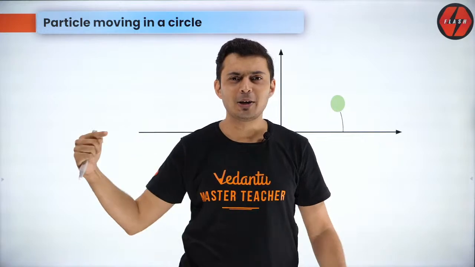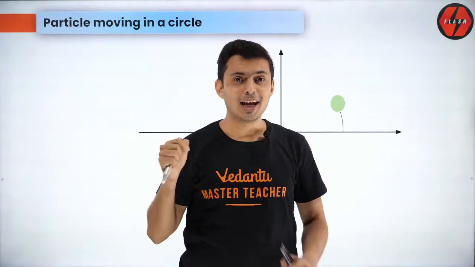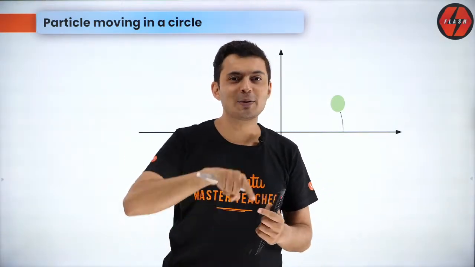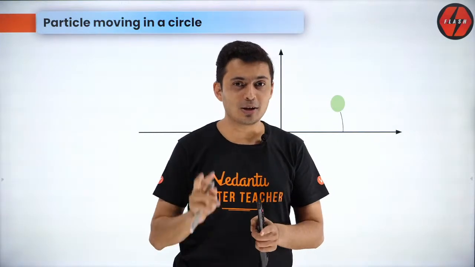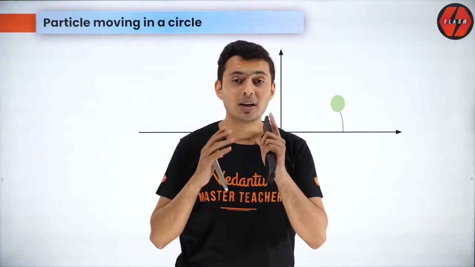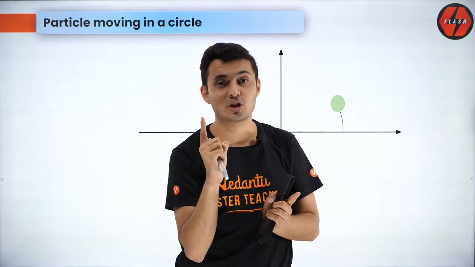X and y is good if the particle is translating or moving like a projectile. I know the x coordinate, I know the y coordinate. But if a particle is going in circular motion, it's best if you represent it not in terms of x, y, z, but in terms of the distance from the center and the angle which it has swept.